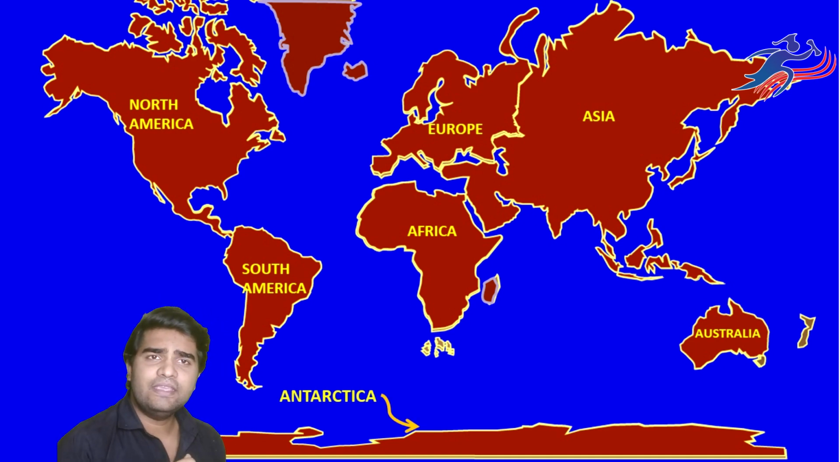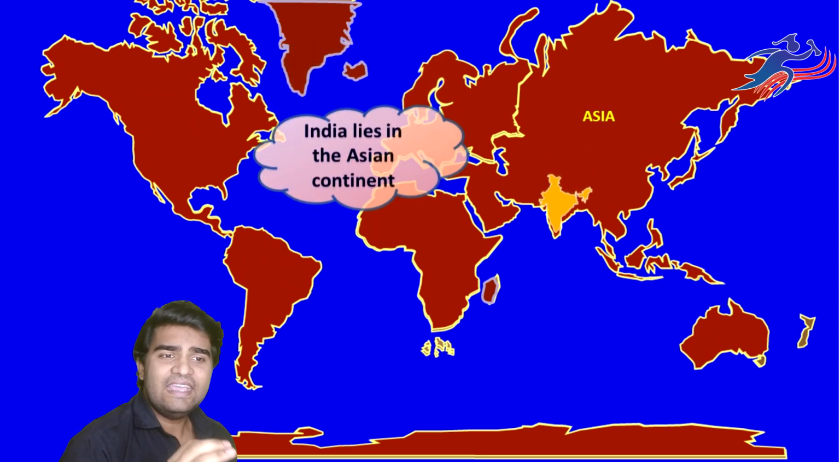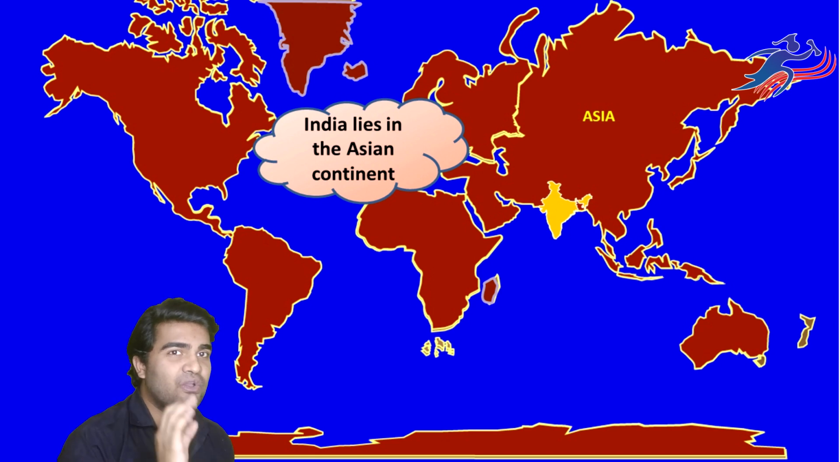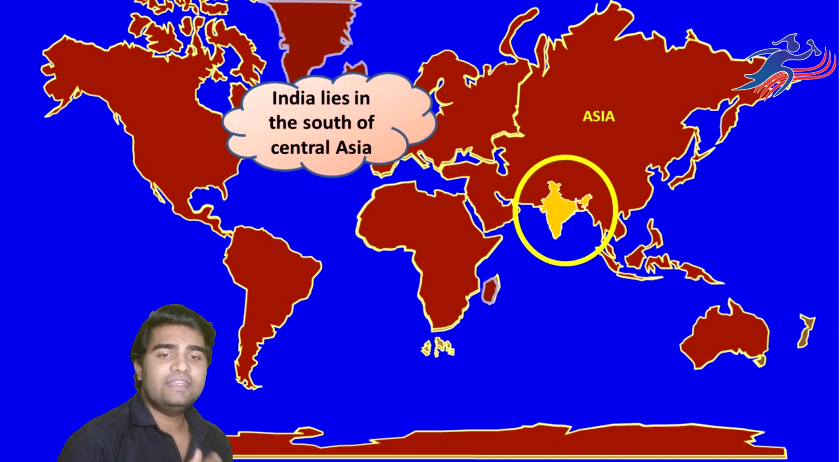Tell me one thing. Do you know where India is exactly located? So India is exactly located in the Asian continent. We all know, not Asian, Asian continent. India is located in the Asian continent. And if I talk about its exact position in the continent, India lies in the south central part of Asia.